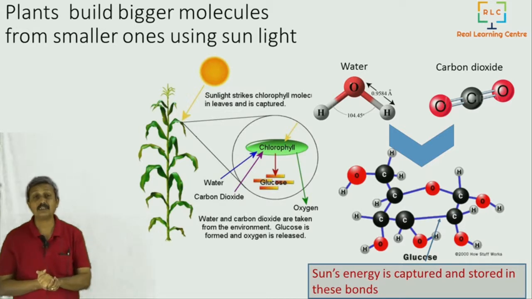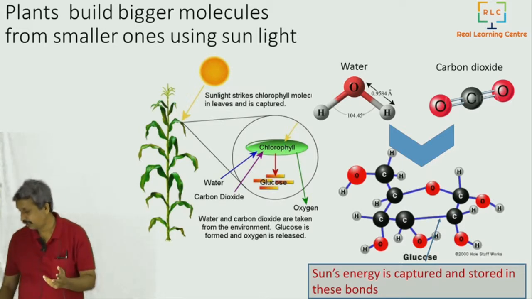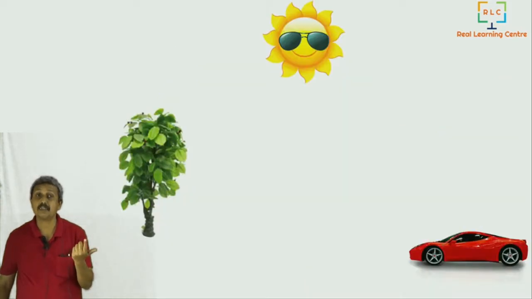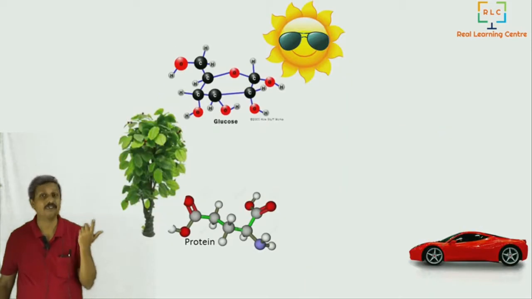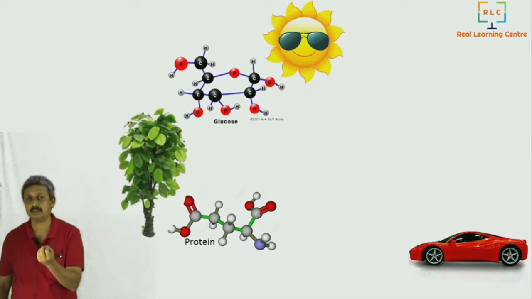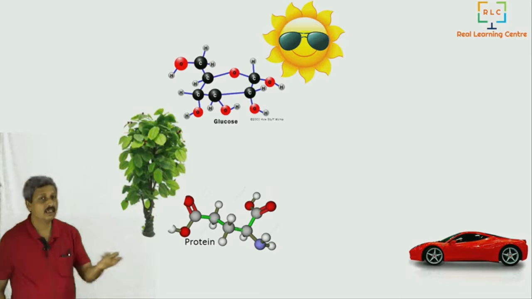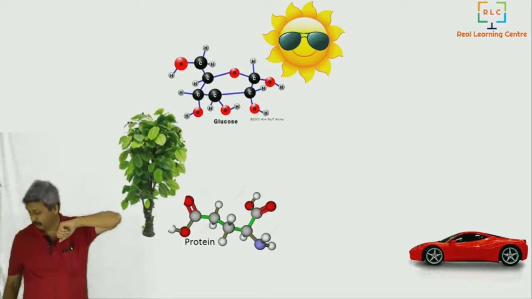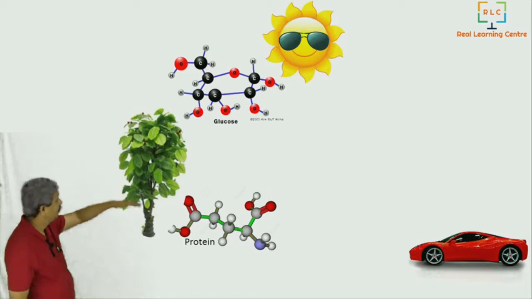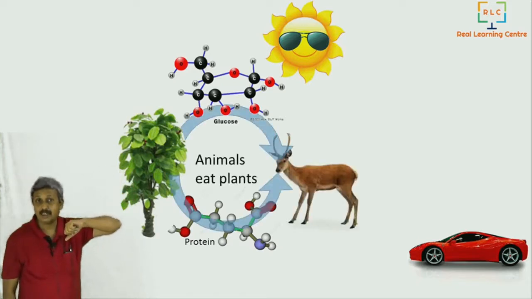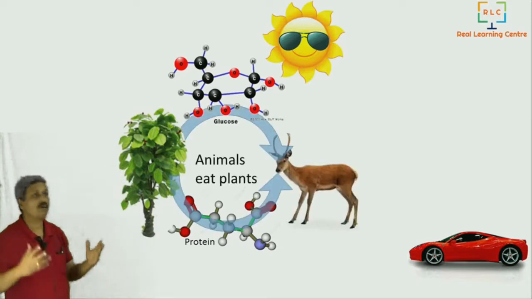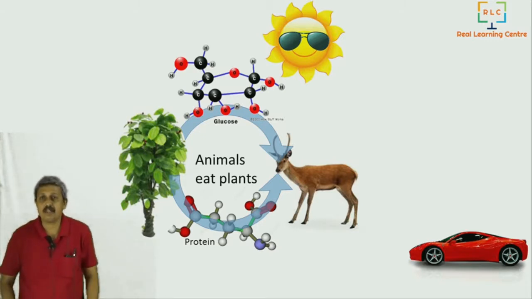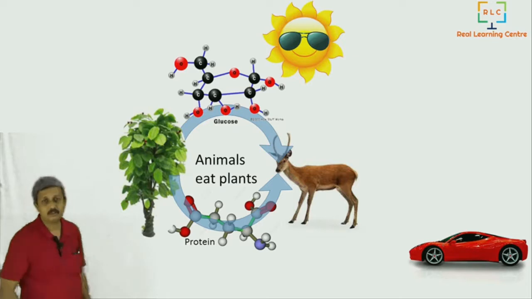Now what happens once they are there in the plant? They don't stop there. Now that plant is eaten by animals. Animals consume plants. So they contain molecules like glucose and proteins, and glucose and proteins are eaten by animals. Once animals eat that, they grow. And animals are all built using proteins. The bricks of our body are proteins. They are built using proteins.